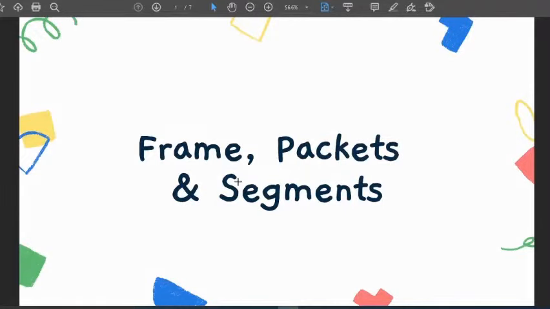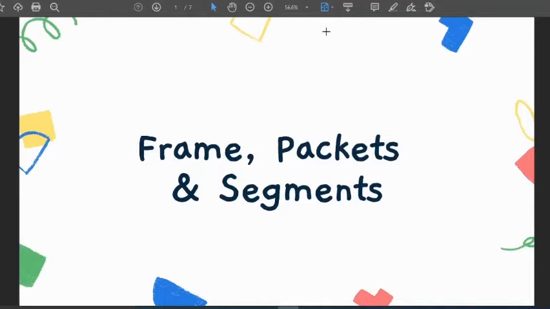So here we are with a very new topic related to frames, packets and segments. We are going to see the difference between these three. If you have watched my earlier videos, then you must know about all these three. We have used these three words very frequently in our previous videos, so I thought of making it more clear, so that in further videos it will be clearer to you all. Okay, so now let's start.